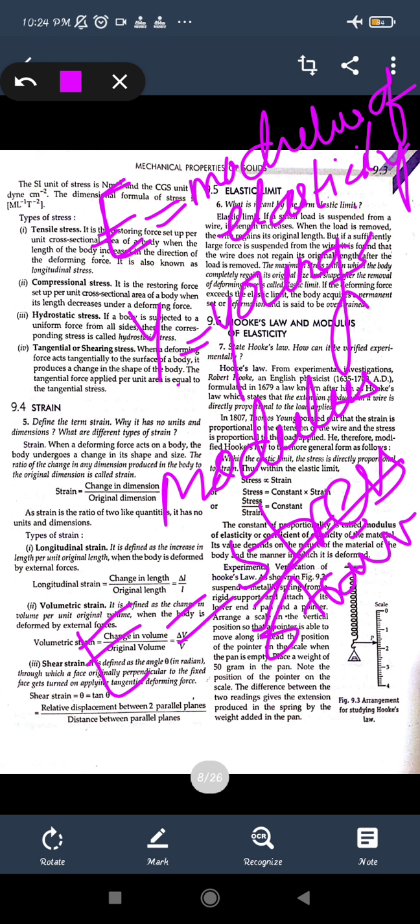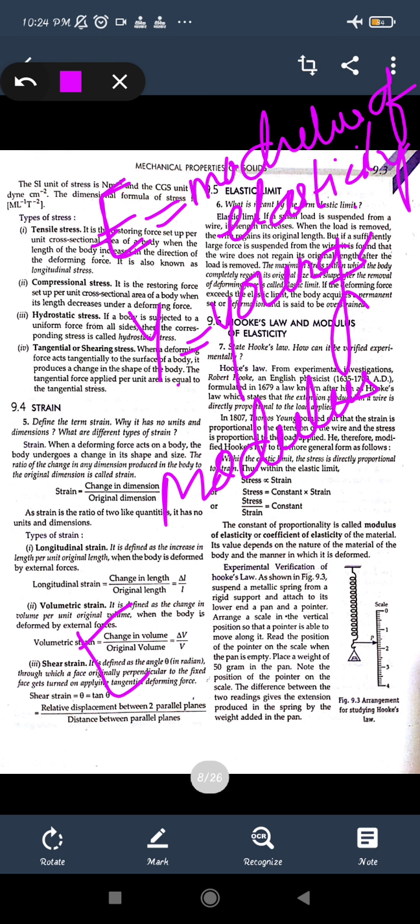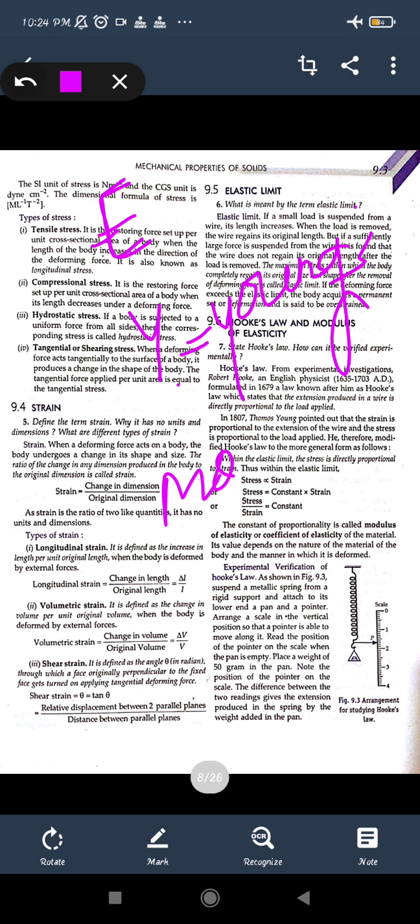So this modulus of elasticity is of different types. The first one, the modulus of elasticity, we have already seen as E, which was taken as stress upon strain. We already learned that the change in the dimension due to the strain applied on the body by the deforming force is of different types. If you are talking about the length, then there is a change in the length. If you are talking about the volume, then there is a change in the volume. So the coefficients of the modulus of elasticity will also change. There are three different moduli. The first one was Young's modulus.